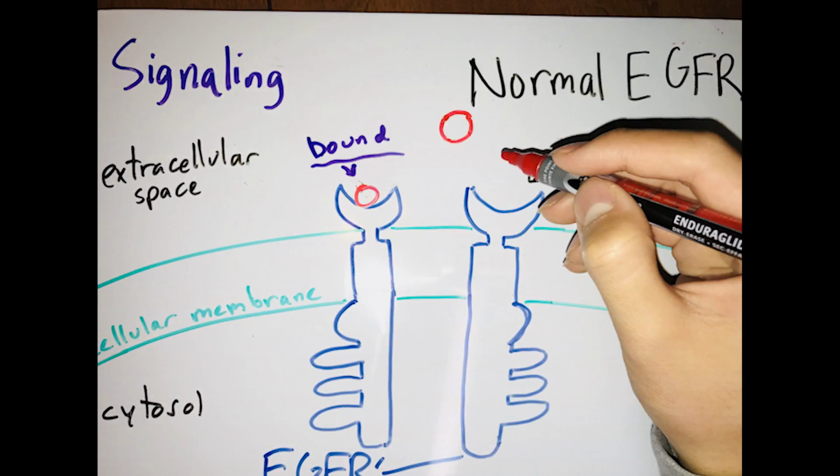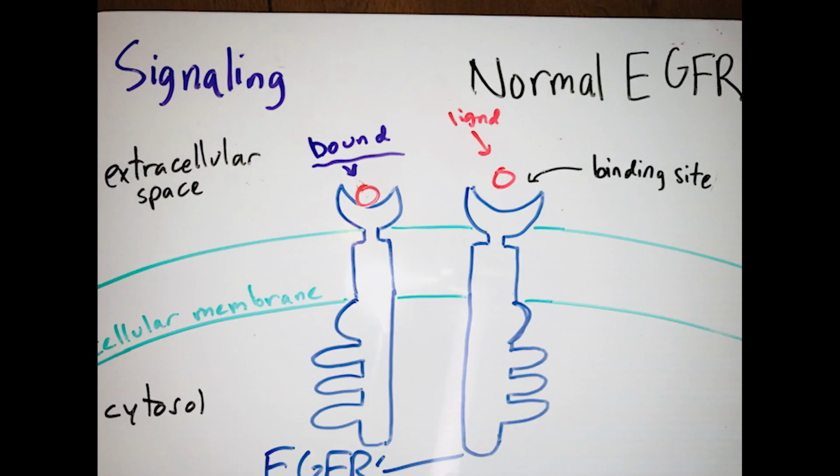In normal EGFR, EGF binds to the receptor.